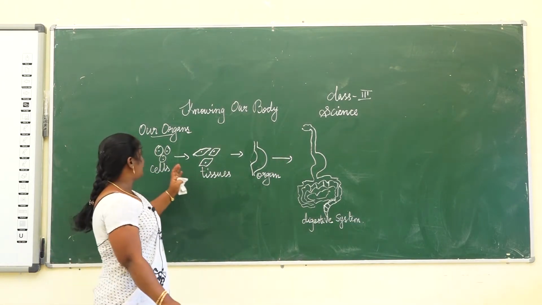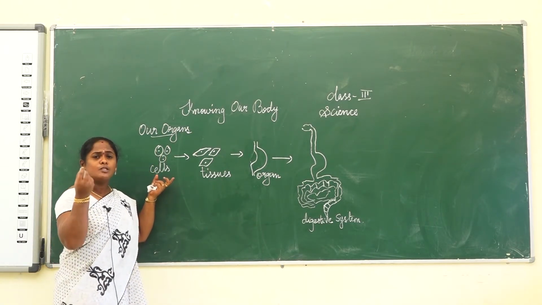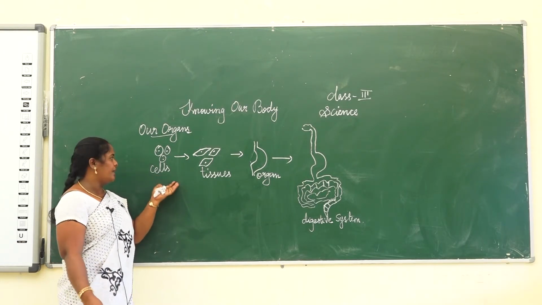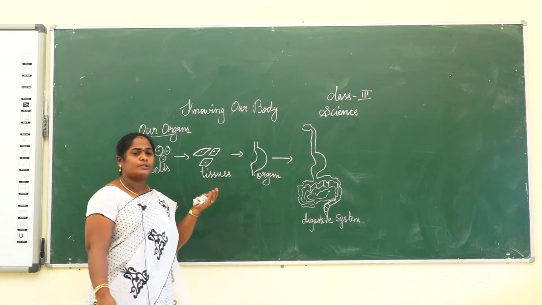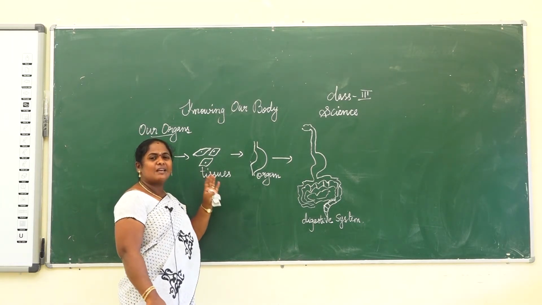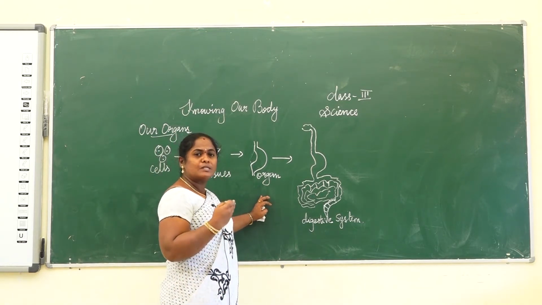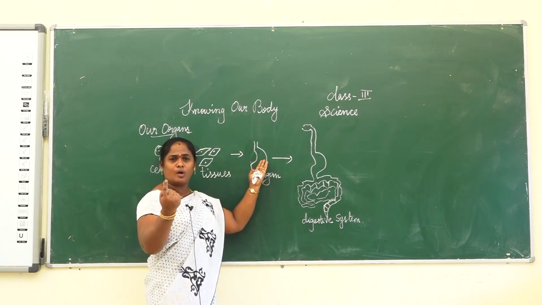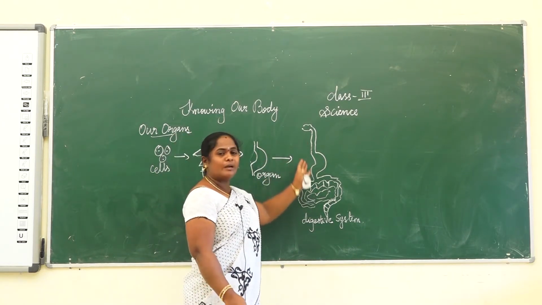Now, once again I will explain how our organs are formed. First, our body is made up of small cells. There are different kinds of cells in our body, and the same kind of cells join together to form tissues. Different groups of tissues form an organ. For example, our stomach is one organ. Then different organs work together to make an organ system.